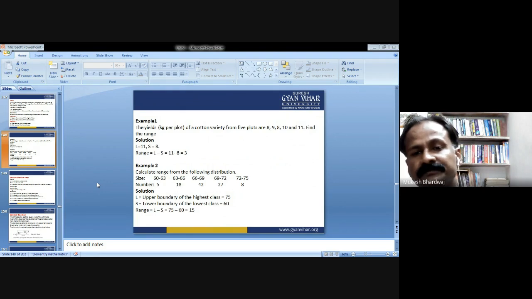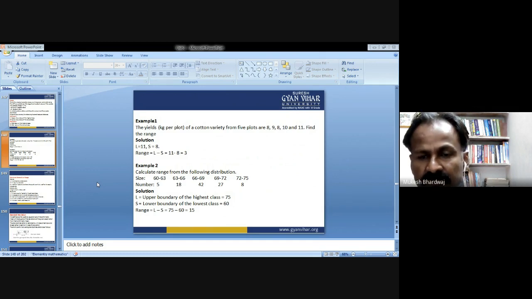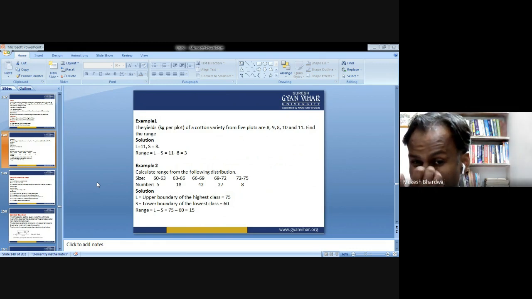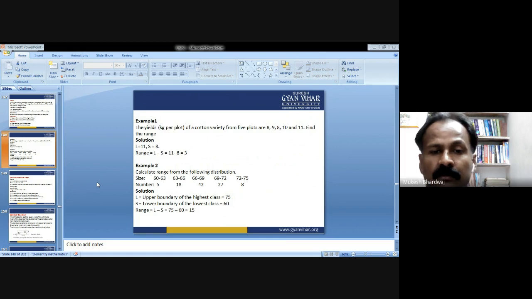For example, the yields in kg per plot of a cotton variety from 5 plots are 8, 9, 8, 10, 11. Find the range. We just arrange this data in ascending order, and here we easily identify the lowest value is 8 and the highest value is 11. So the range is 11 minus 8, which equals 3. Not a difficult task to identify the range. Okay, so this is the range.